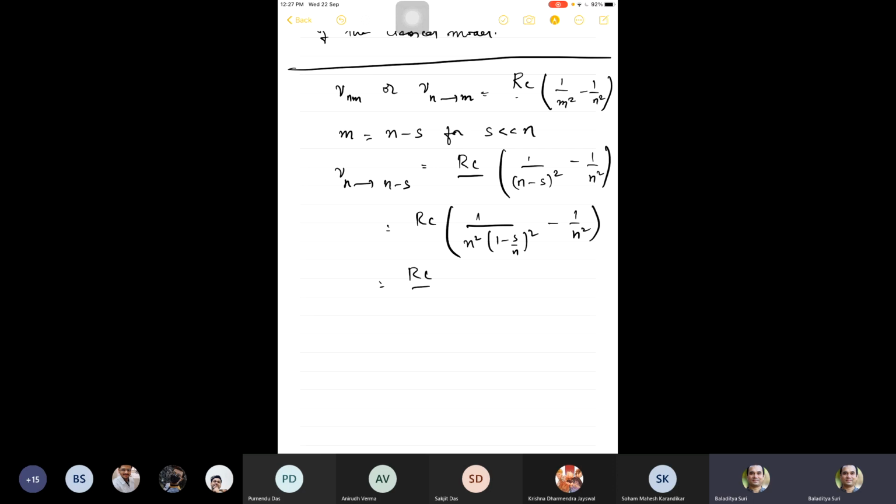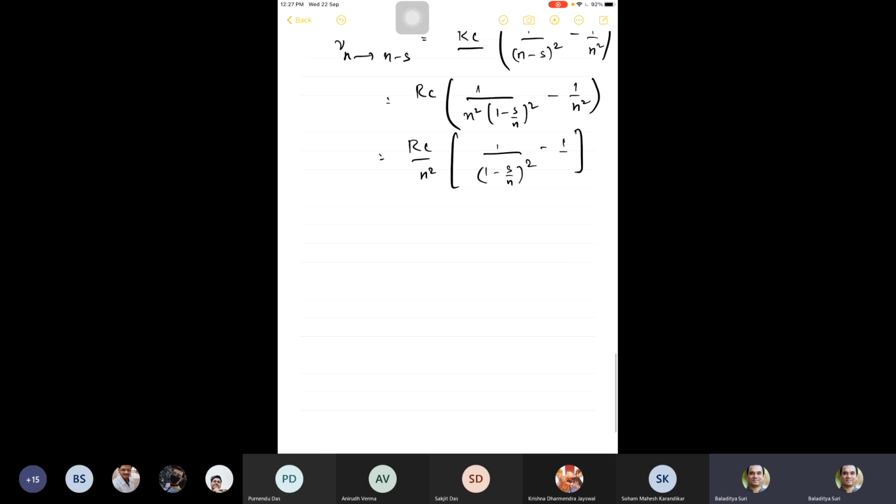This is RC by n squared times [1 over (1 minus s by n) squared minus 1]. But when s is much less than n, 1 over (1 minus s by n) squared is approximately equal to 1 plus 2s by n.